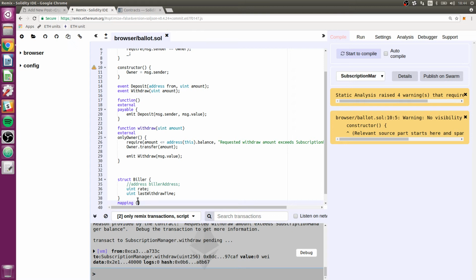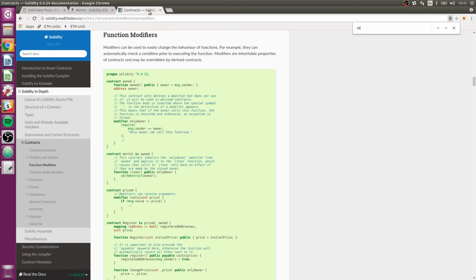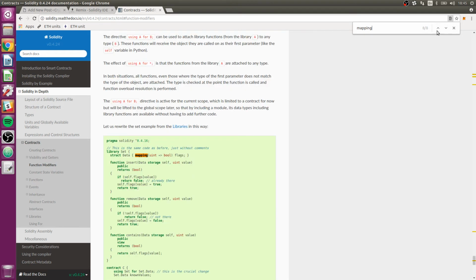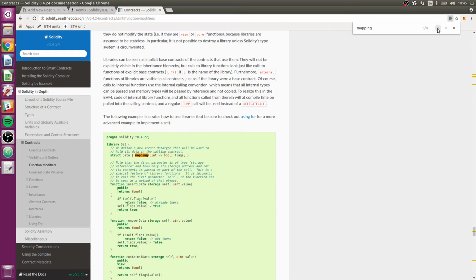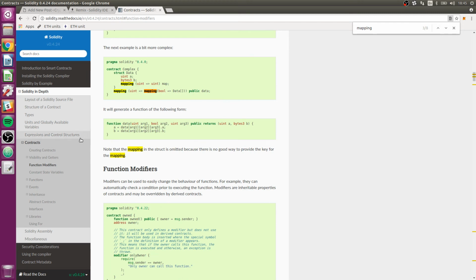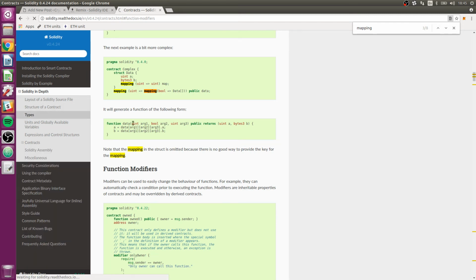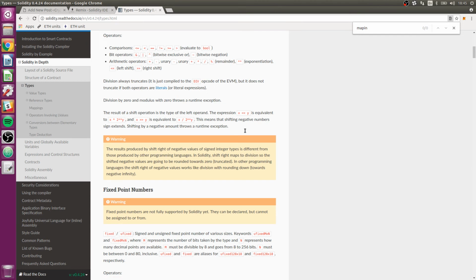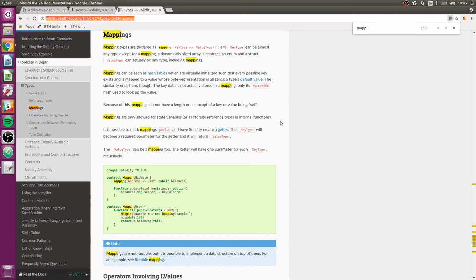It's just like a dictionary or an associative array in any other language. And in fact, I will just find that on here. Oh, go up. Oh, I thought, okay, I guess types is what we want. It's going to be in types. Mapping. Nope. Mappings, there it is.